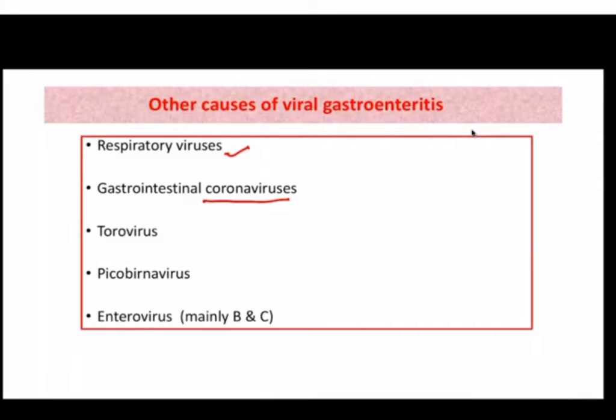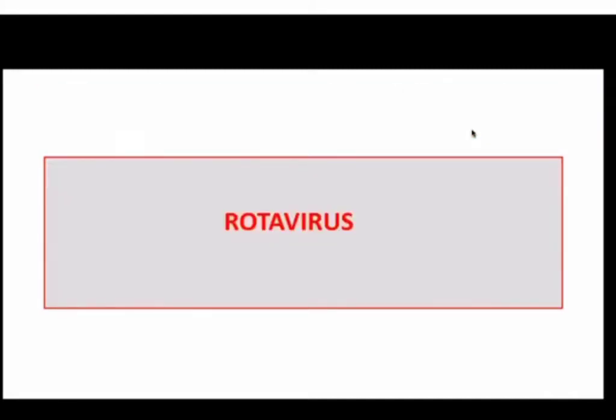Then there are certain other viruses which are primarily infecting animals such as torovirus and picobirnavirus. But it has been seen that they might be associated with gastroenteritis in humans. Then there are other RNA viruses, which are enteroviruses, mainly B and C, that can cause diarrheal illness in humans. Okay, so these are the less common causes. The important causes are those 5 viruses that I have discussed. Now coming to the rotavirus first.